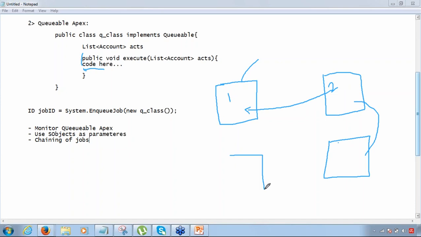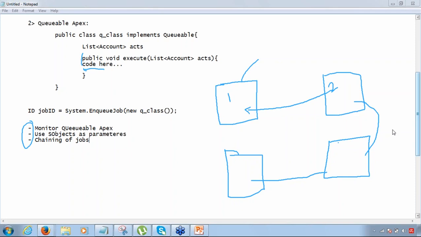If I have a fourth one like this, so this is what we can do. We can basically do the chaining of jobs as per our requirement. So while you are actually defining this, you have the option of doing the chaining of jobs. One job can be made dependent on the other, so that when the first one gets executed, then the second one gets initiated. Correct. So that's something which can be done. So these are three major advantages that queuable Apex has got as compared to a future method. All right.